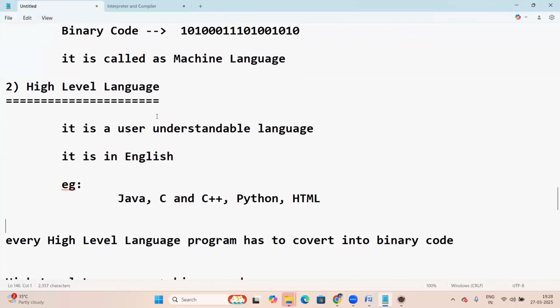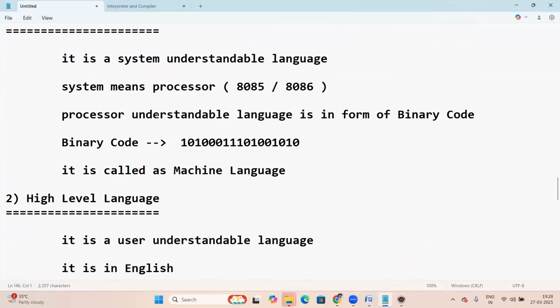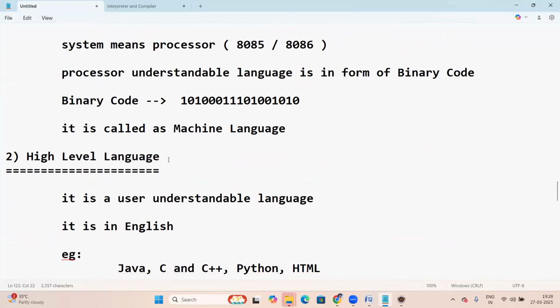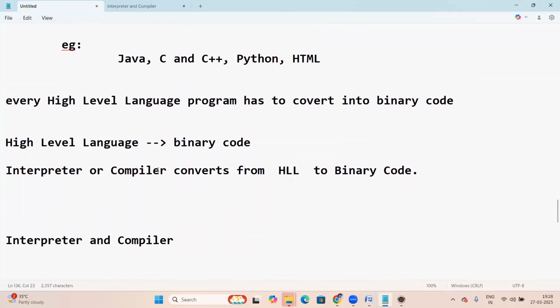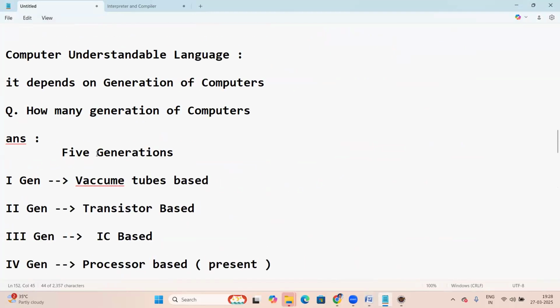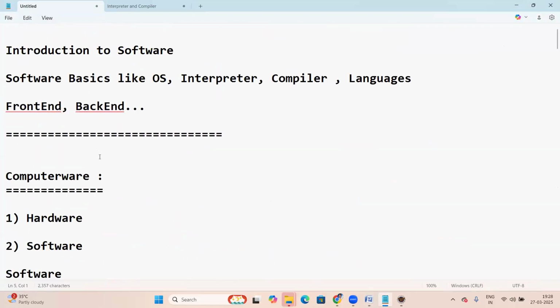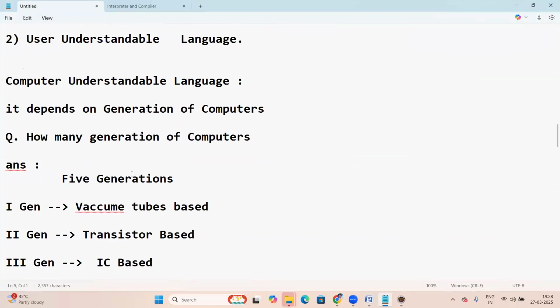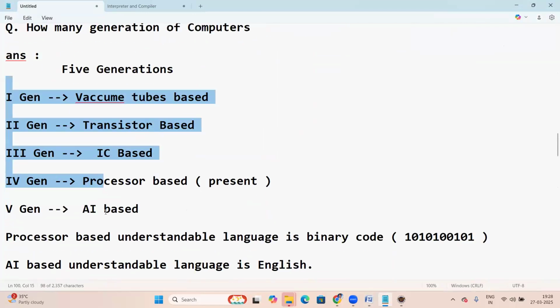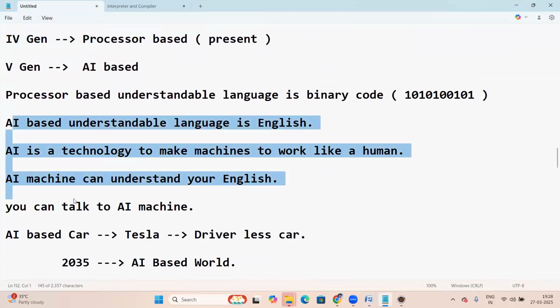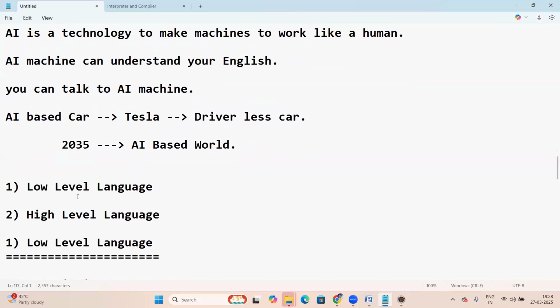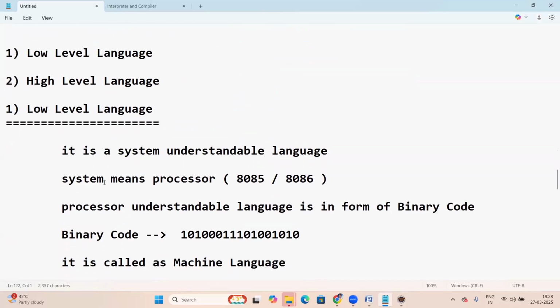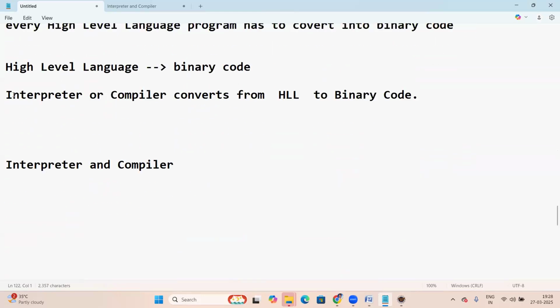So yesterday's topic: high level language and low level language. The interpreter or compiler converts from high level language. Yesterday we explained the generation of computers, and next about AI, with AI examples discussed. Low level language, high level language, these things were discussed.